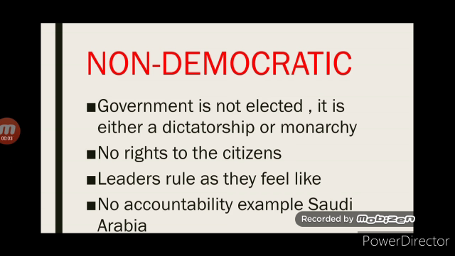Now the non-democracy. First point, government is not elected. It is either dictatorship or monarchy. In dictatorship, one person or a small group possess absolute power without effective constitutional limitations. And in monarchy, the supreme authority is vested in the monarch, an individual ruler who functions as the head of the country and who achieves his or her position through heredity. That means in both cases they are not elected by the common people.